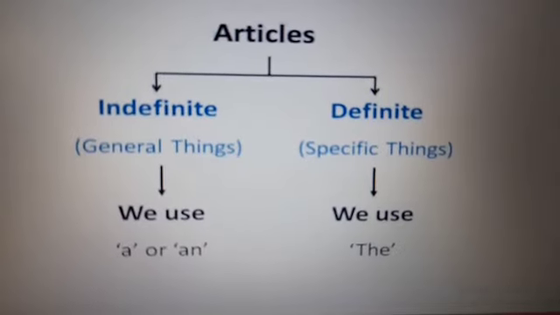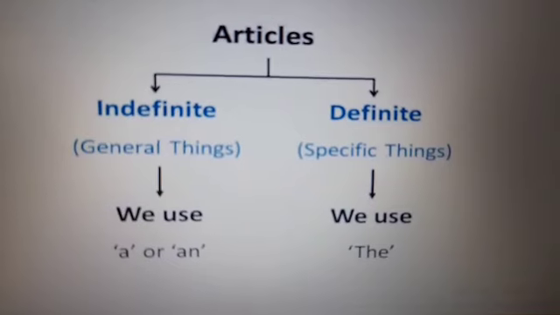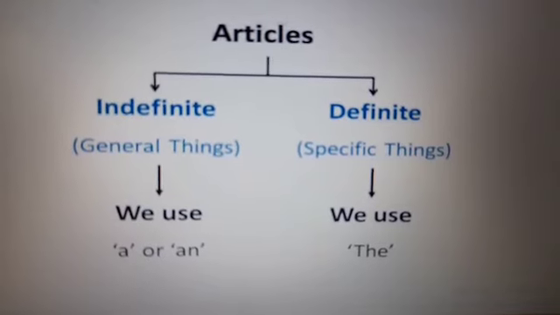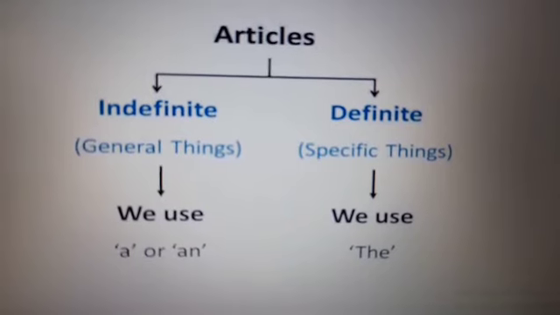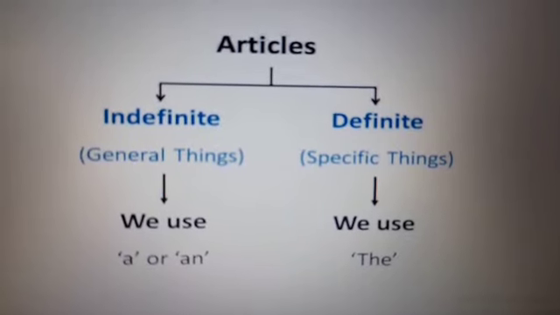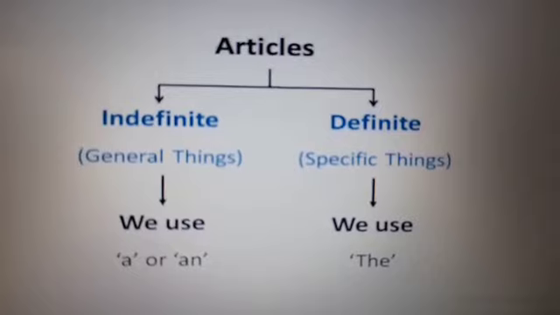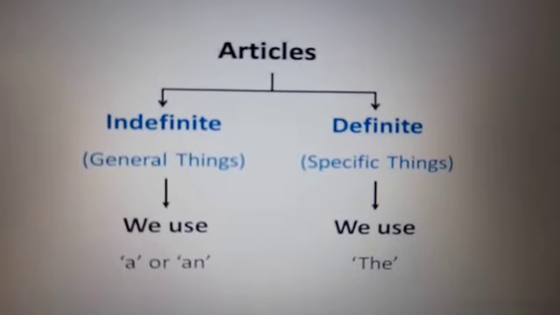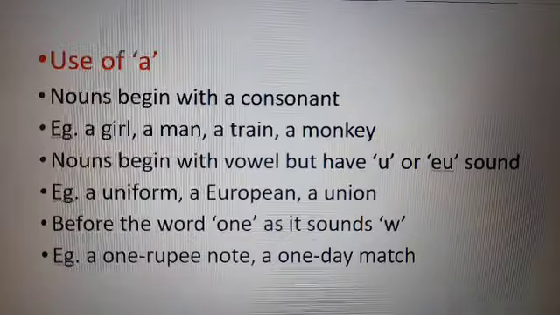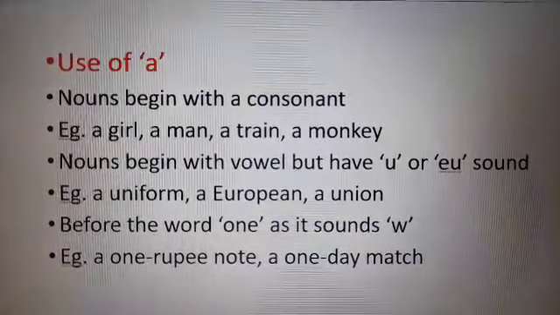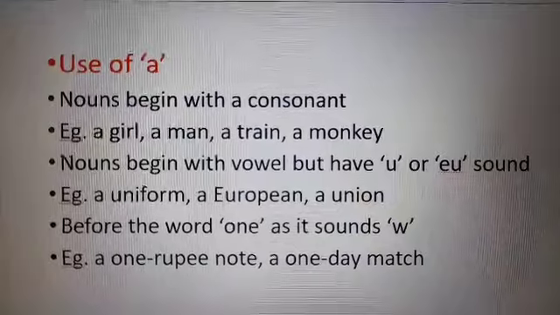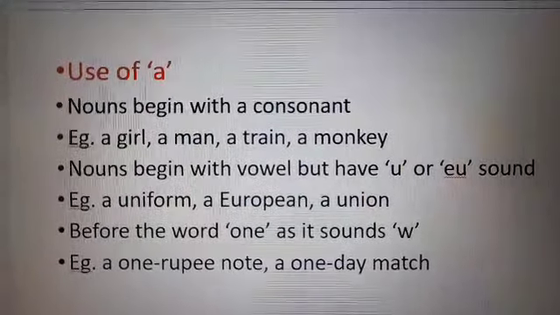We have two types of articles, indefinite and definite articles. Indefinite articles are a and an, which we use for general things. Then the definite article is the, which we use for particular or specific things. Now first we are looking at the use of a. A is used before the nouns which begin with a consonant.